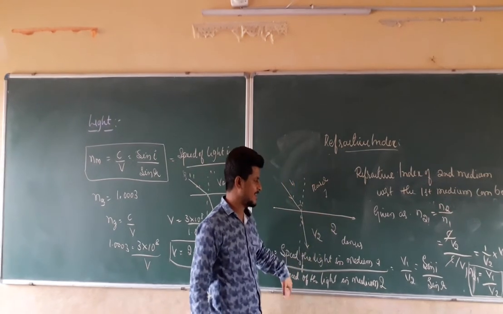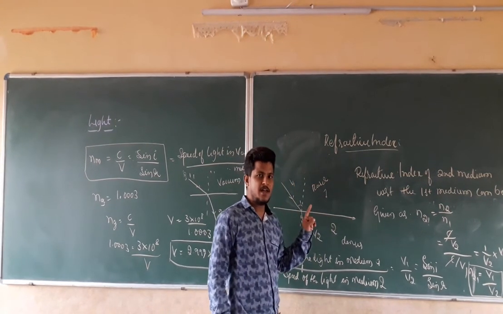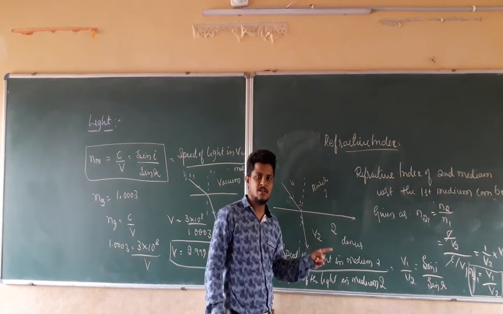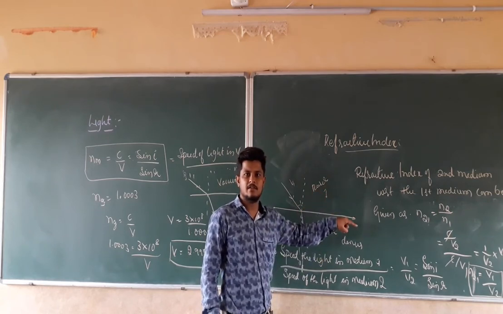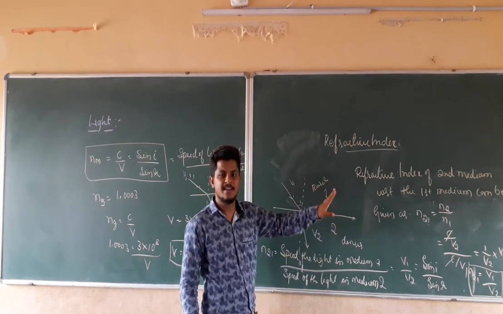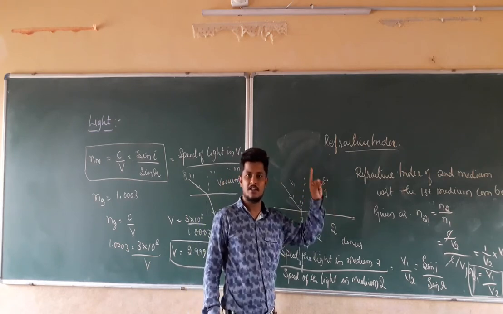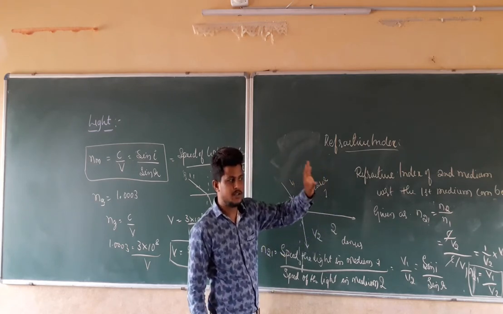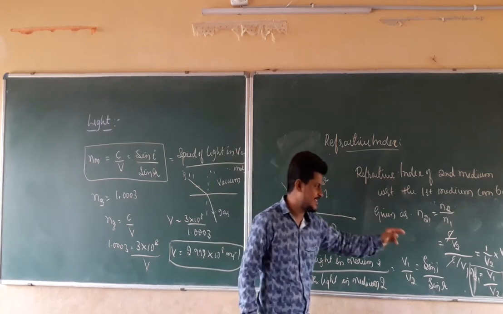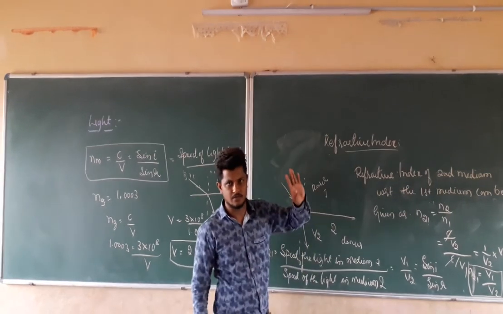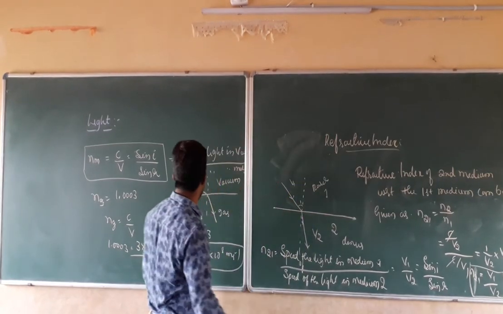If you don't remember this, just remember that the refractive index of the second medium with respect to the first medium will be n2 divided by n1. n2 is the absolute refractive index of medium 2, n1 is the absolute refractive index of medium 1. So by solving those equations you directly come to the answer, that is v1 divided by v2. Right? I hope this is clear.